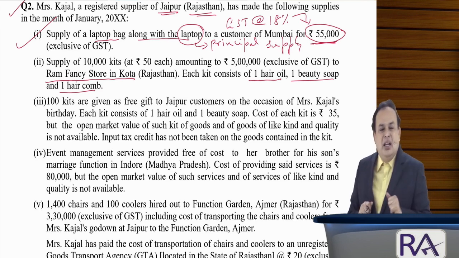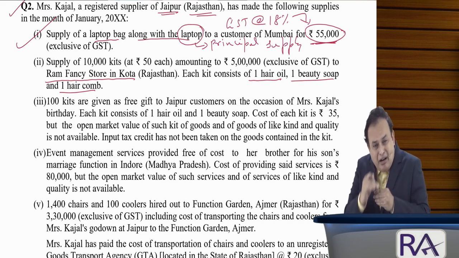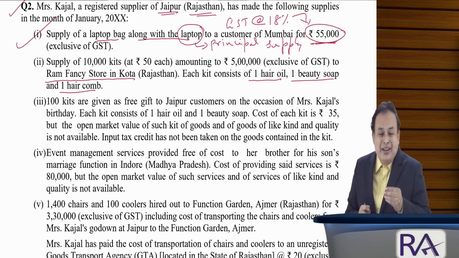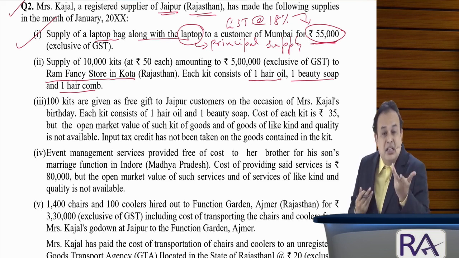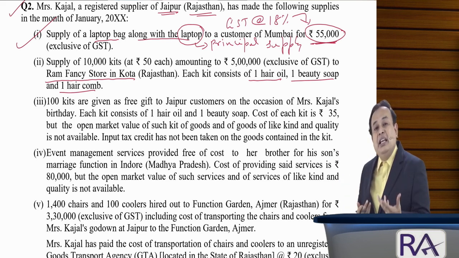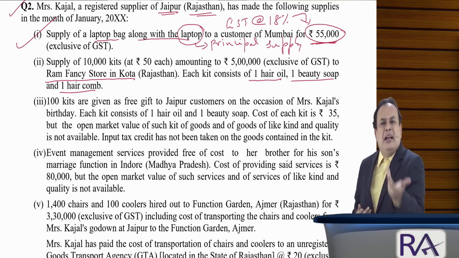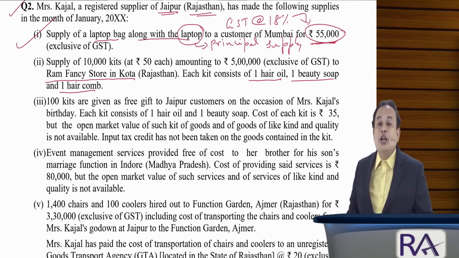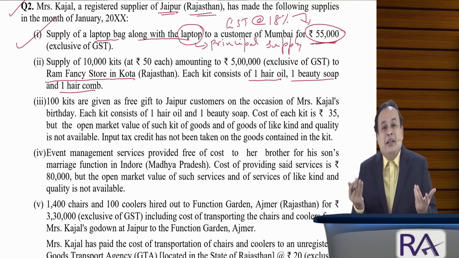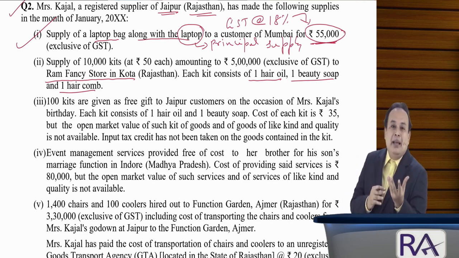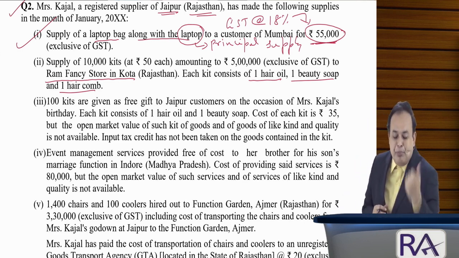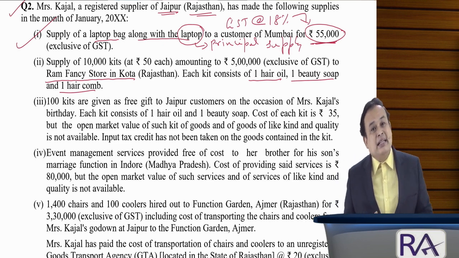Are these naturally bundled in the ordinary course of business? One can be supplied separately easily. Comb has a separate market, hair oil a separate market, beauty soap a separate market. But I am mixing and supplying. Therefore, it is a mixed supply.